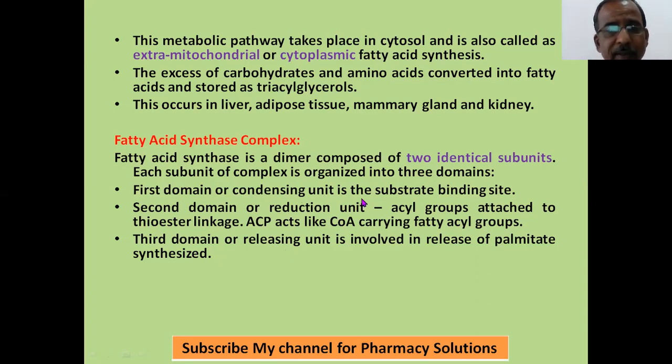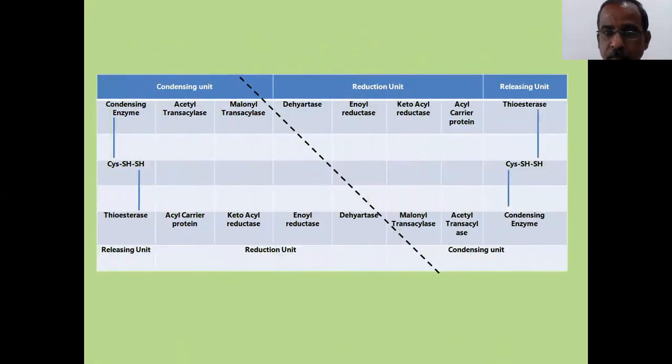The first domain, the condensing unit, is the substrate binding site. In the second domain, the reduction unit, different enzymes are involved. In the next slide, I will show acyl groups attached by thioester linkage to ACP. Acyl carrier protein acts like CoA, carrying fatty acyl groups. The third domain is releasing: cleavage and release of palmitic acid or whichever fatty acid is being synthesized. This complex of condensing unit, reduction unit, and releasing unit, you call the fatty acid synthase complex.